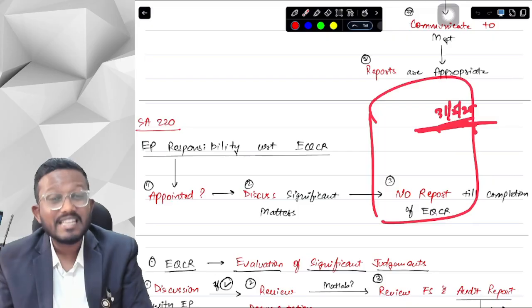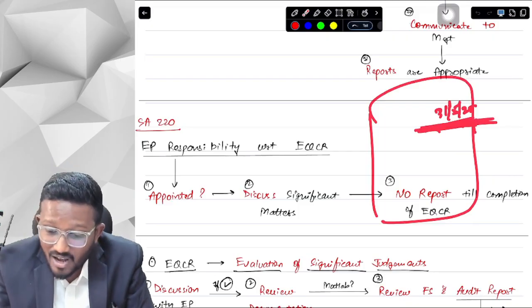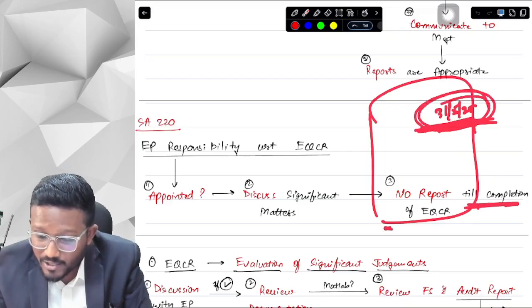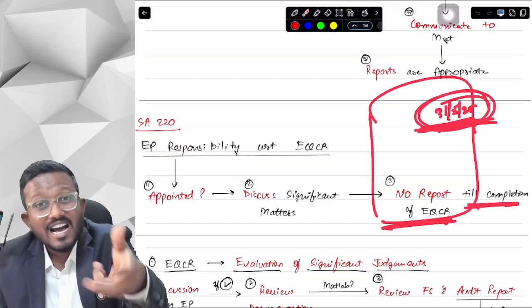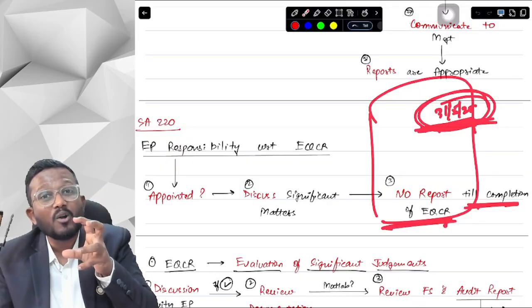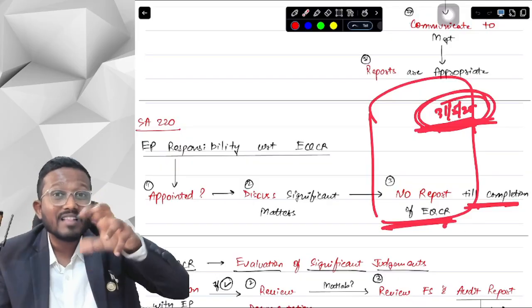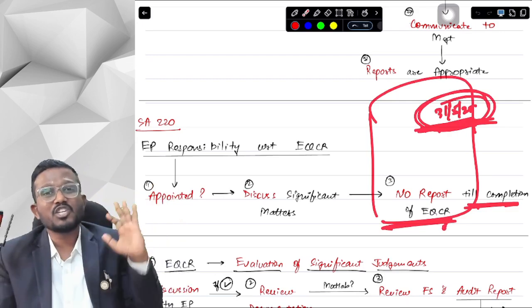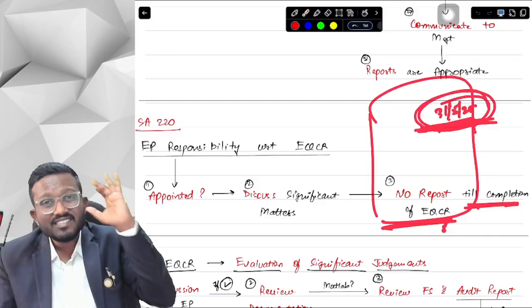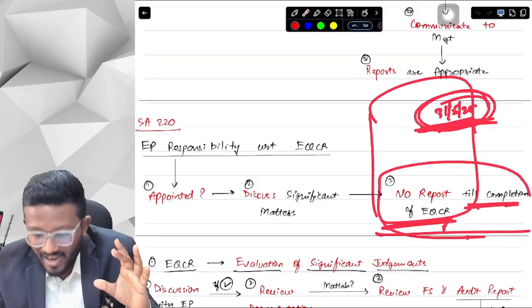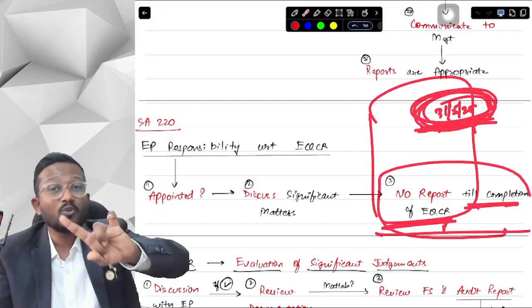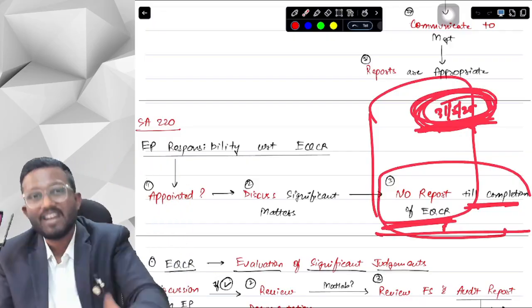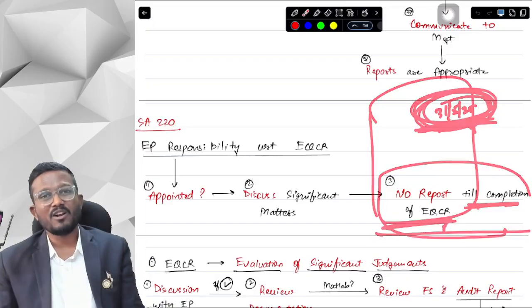Now this is saying you cannot date the auditor's report until the completion of EQCR, which indirectly means that completion of EQCR is sufficient and appropriate audit evidence for us. Without that, we cannot say that we have obtained sufficient and appropriate audit evidence. So that is the significance: whenever we are dating the auditor's report, we should date it only after the completion of EQCR. Only then we can say that we have obtained sufficient and appropriate audit evidence.